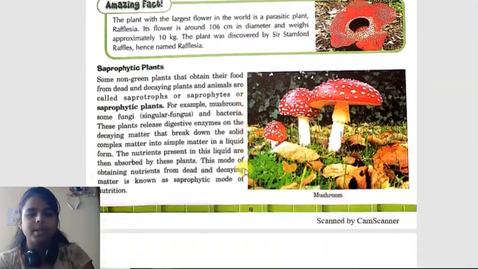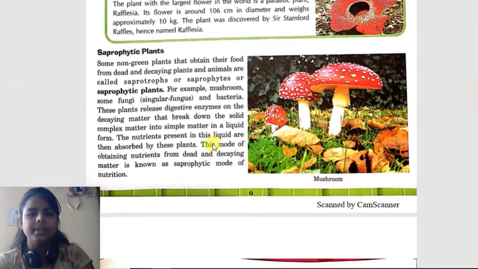See saprophytic plants. Saprophytic means dead and decaying. Mushroom and some other bacteria. What they do is they digest, they break down the food outside their body and they just suck out the nutrients present in it. They absorb it and leave the other unwanted things outside.